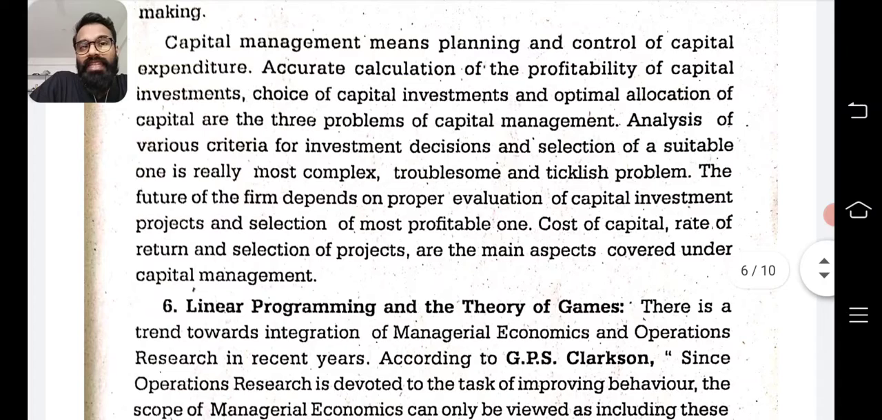Analysis of the various criteria for investment decision and selection of a suitable one is really a most complex, troublesome and ticklish problem. The future of the firm depends on proper evaluation of capital investment projects and selection of the most profitable one. Cost of capital, rate of return, selection of projects are the main aspects covered under capital management.